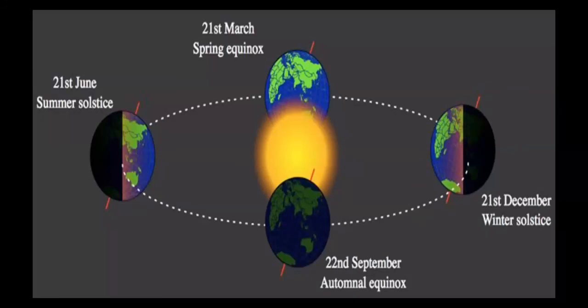The summer solstice is the time of the year when the sun passes overhead the farthest north. It usually takes place on the 22nd of June, and the winter solstice is when the sun passes farthest south of the equator, which usually happens on the 21st of December.